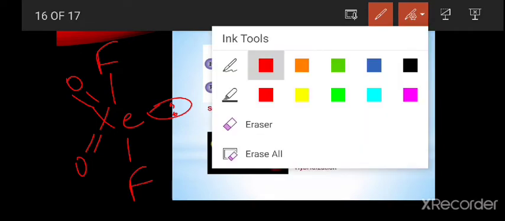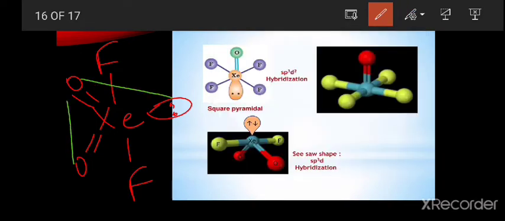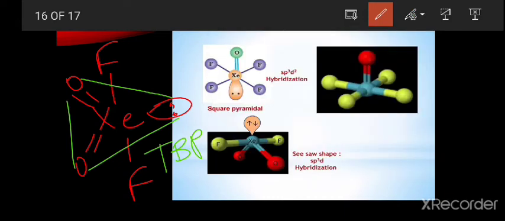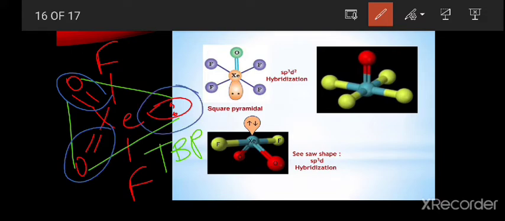This is the structure of the xenon dioxide difluoride. The geometry looks like a trigonal bipyramidal geometry. In this one, these two oxygens and this lone pair are present at the equatorial position. The remaining 2 fluorine atoms which are forming bonds with xenon are present at the apical position.